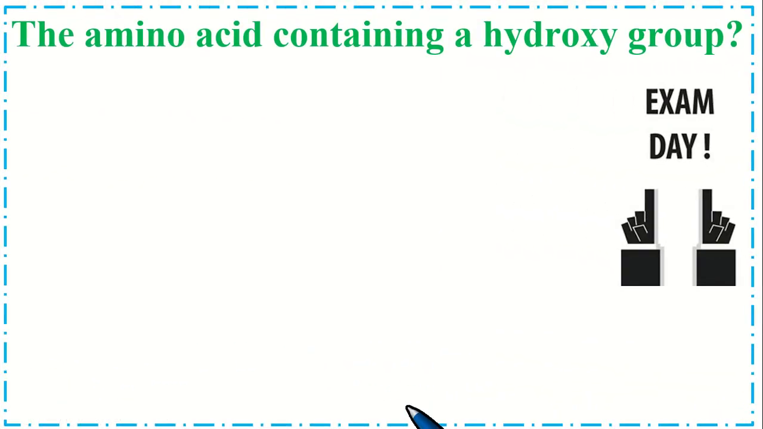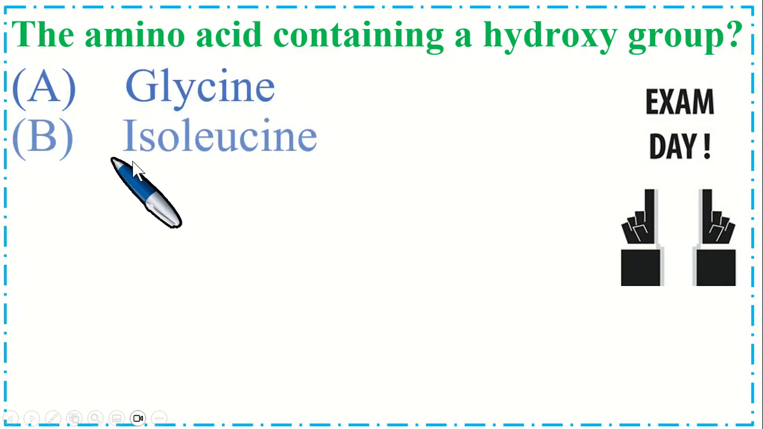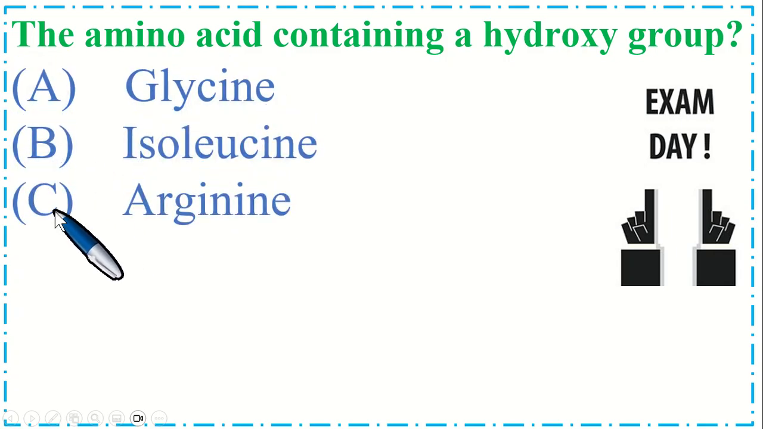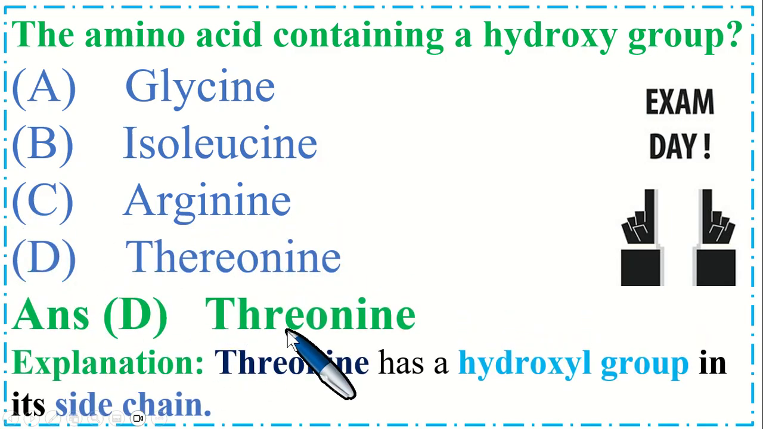Dear students, this is a very important MCQ. The amino acid containing a hydroxy group, option A, glycine, B, isoleucine, C, arginine, and option D, threonine. So the correct option is threonine. Option D is the correct answer. Explanation is threonine has a hydroxyl group in its side chain.